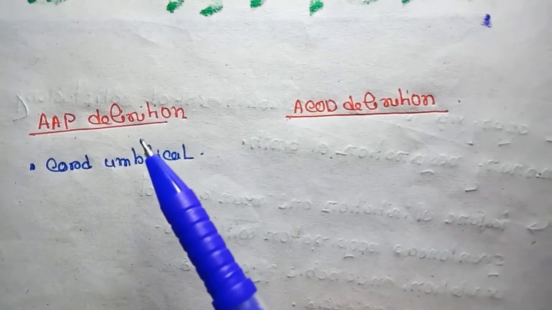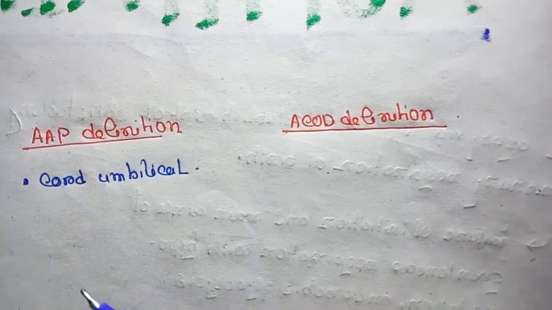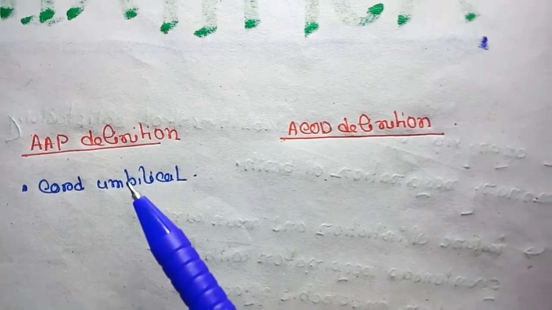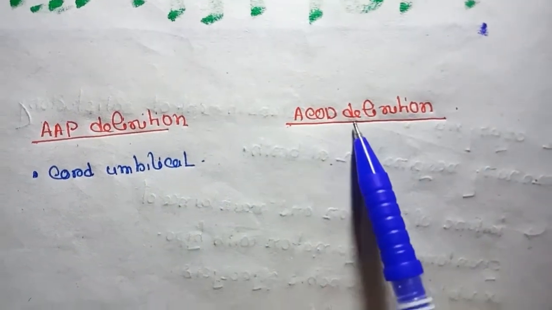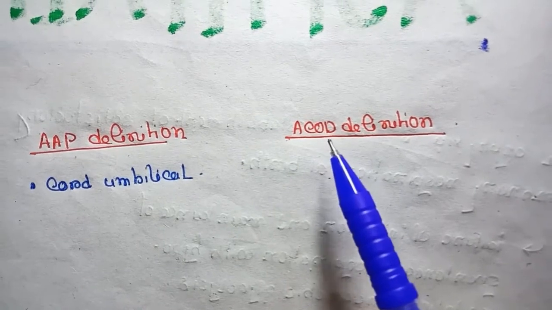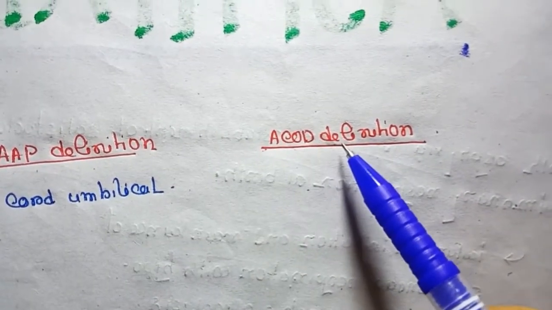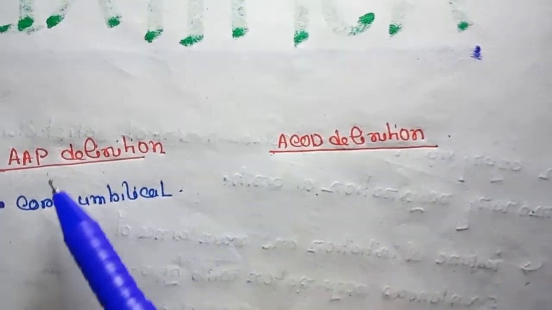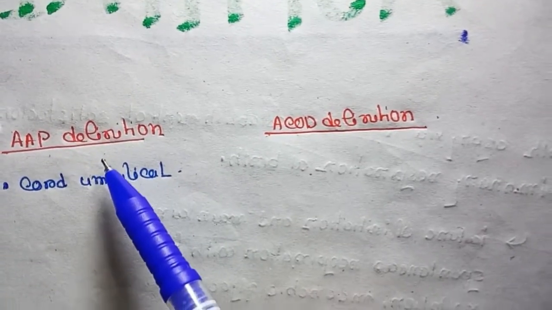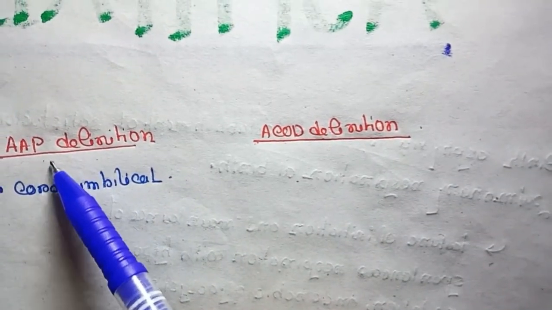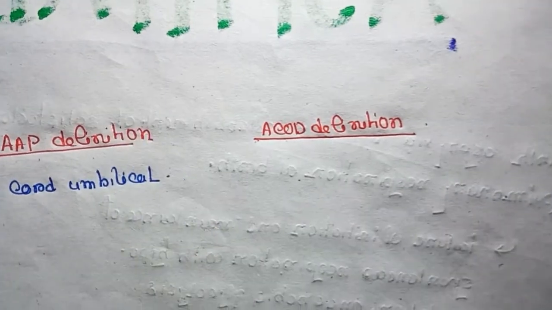There are two widely regarded definitions for perinatal asphyxia. One is defined by the ACOG, the American College of Obstetricians and Gynecologists, and the other is the AAP definition, by the American Academy of Pediatrics.